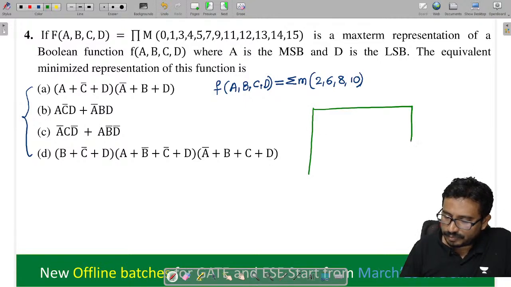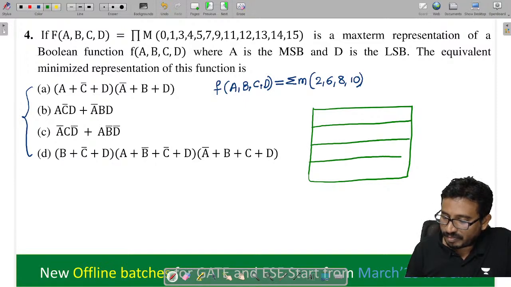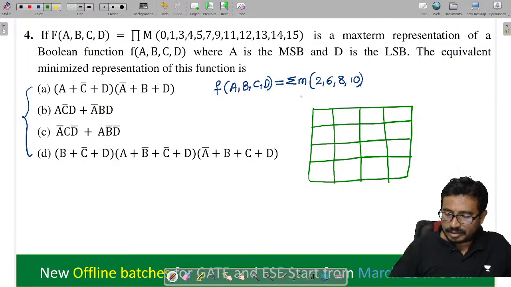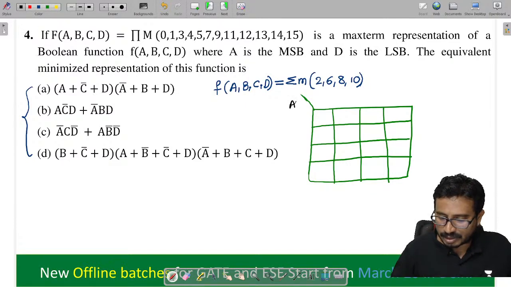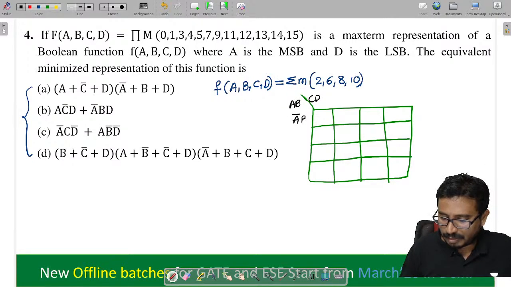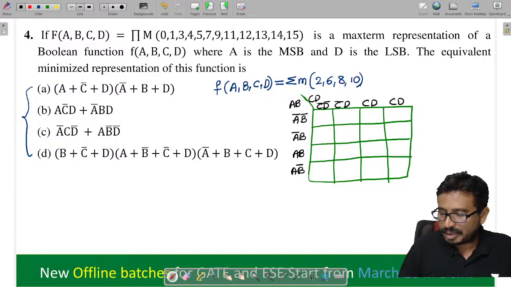Let us try to solve this by using min terms. अगर min terms में answer है तो अच्छा है, लेकिन min terms में नहीं तो फिर भी max terms में करना पड़ेगा. Right. This is only the hit and trial method, we need to proceed with it here. Min terms में होगा कि नहीं हमको पता नहीं. A B C D, now tell me here: A bar B bar, A bar B, A B, A B bar, C bar D bar, C bar D, C D, C D bar.